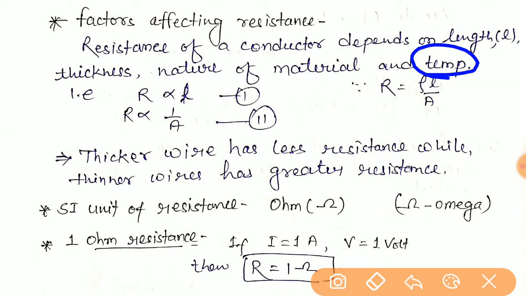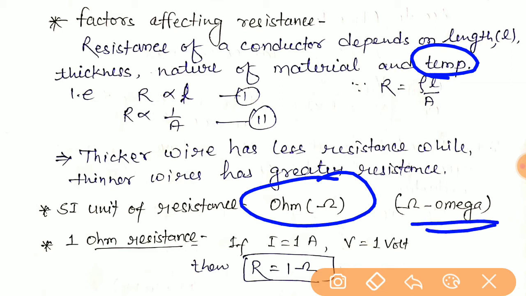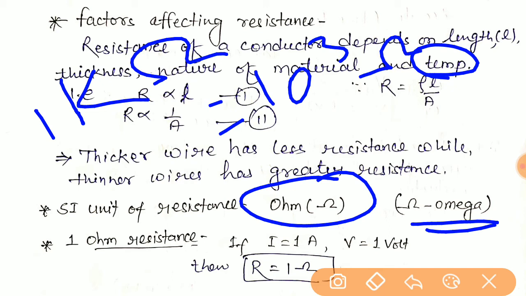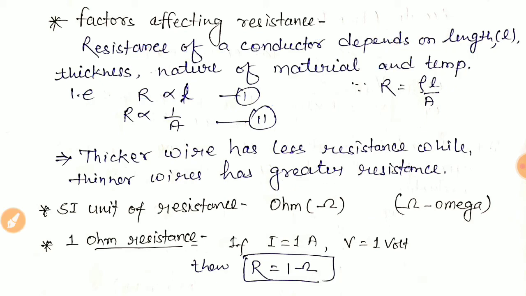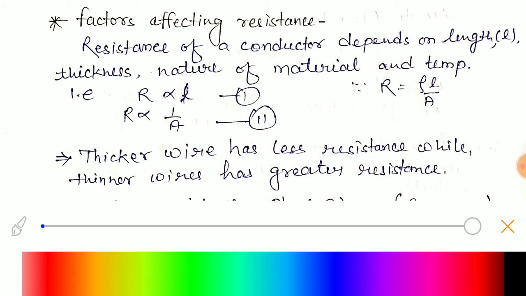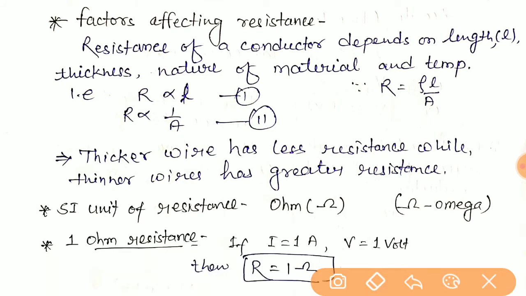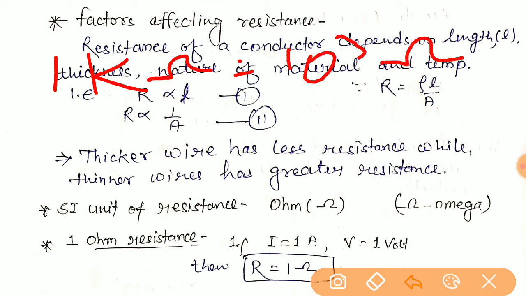The SI unit of resistance is the ohm, represented by omega, and it has larger units. For example, 1 kilo ohm equals 10 to the power 3 ohm.